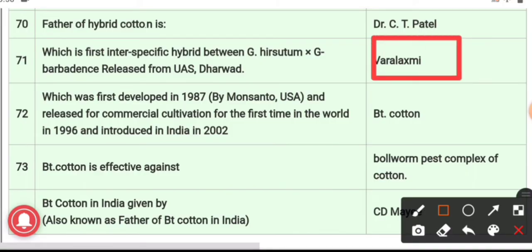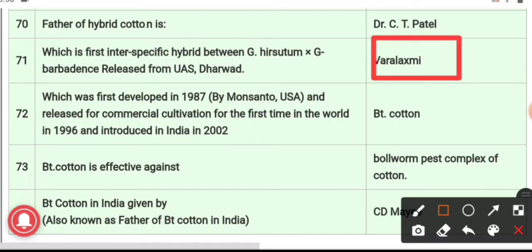Varalakshmi was the first interspecific hybrid between Gossypium hirsutum and Gossypium barbadense, and it was released from UAS, which is in Dharwad, Karnataka.